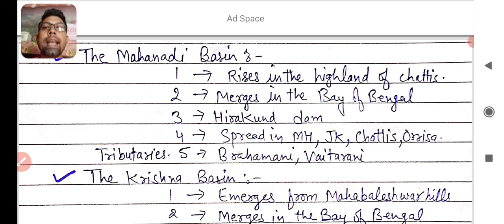There will be another MCQ type question for you: which of the following states is not drained by the Mahanadi River? You can answer that these states are drained by Mahanadi: Maharashtra, Jharkhand, Chhattisgarh and Odisha. And Brahmani and Vaitarni are some tributaries of Mahanadi.